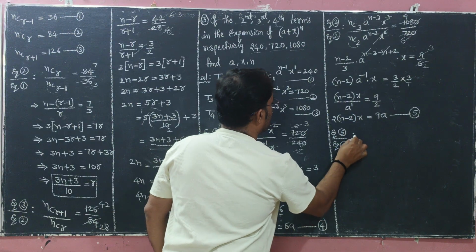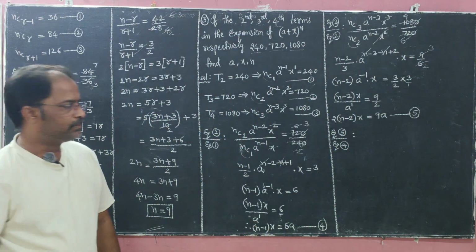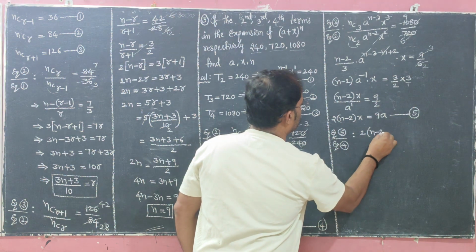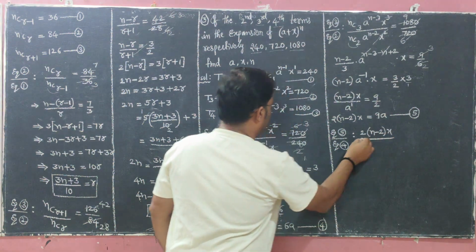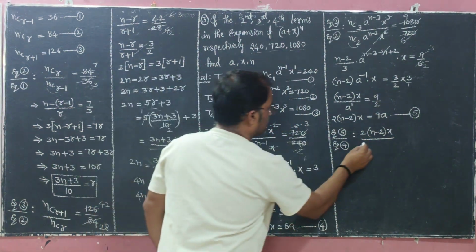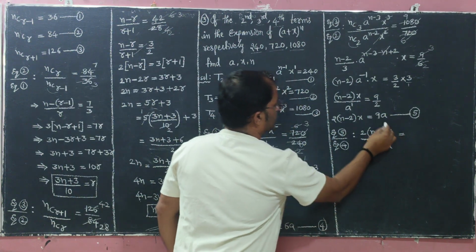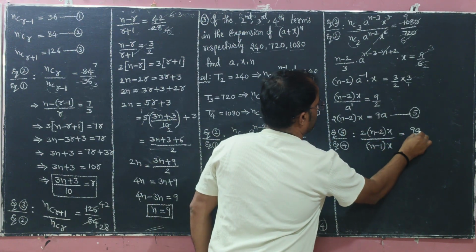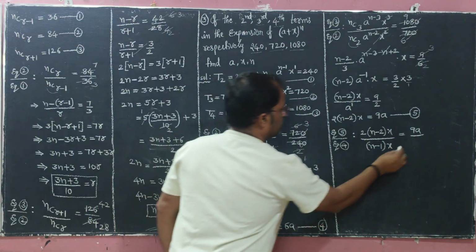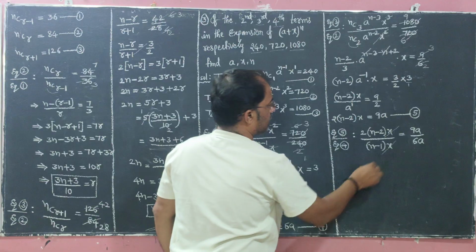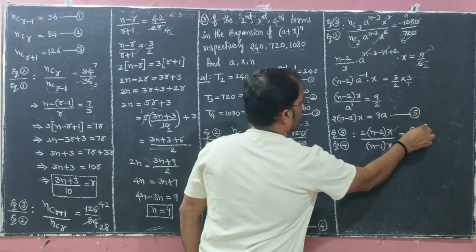So same thing, LHS by LHS and RHS by RHS. What is the LHS? 2 into n minus 2 into x by n minus 1 of x, LHS by LHS and RHS by RHS. 9a by RHS is 6a. See, x cancels, a cancels.